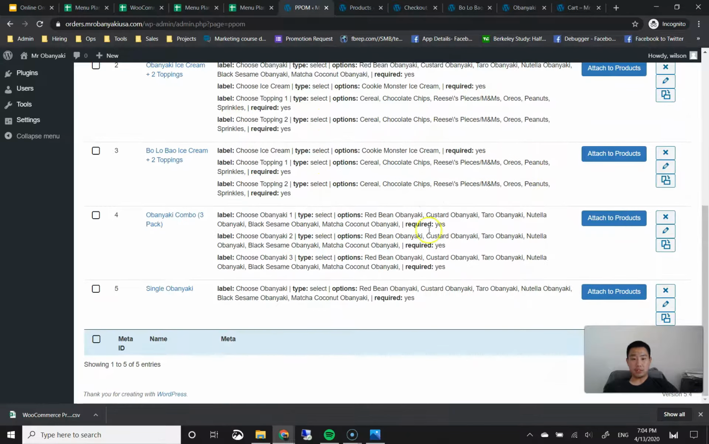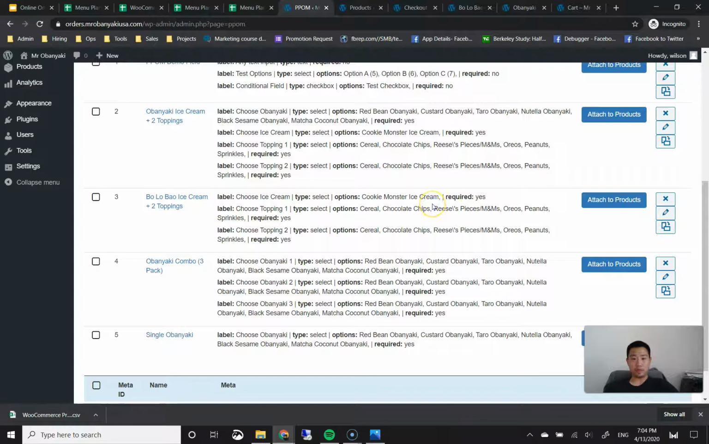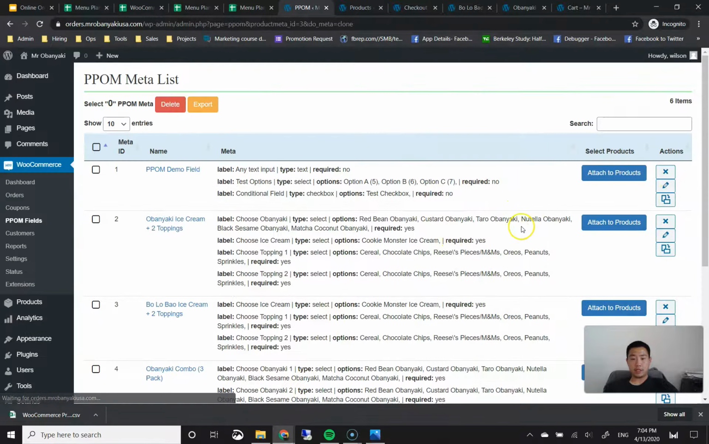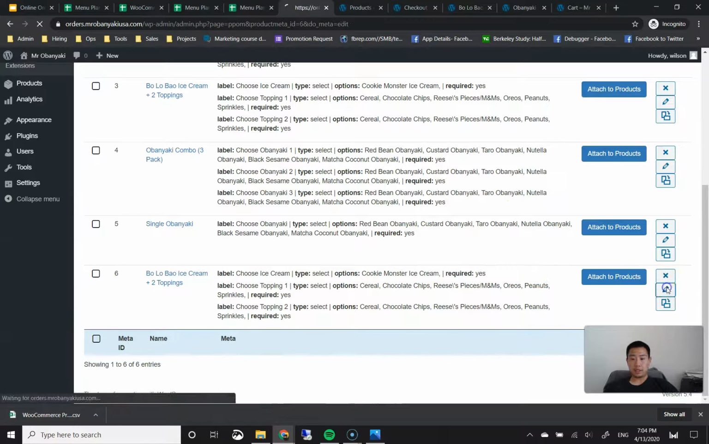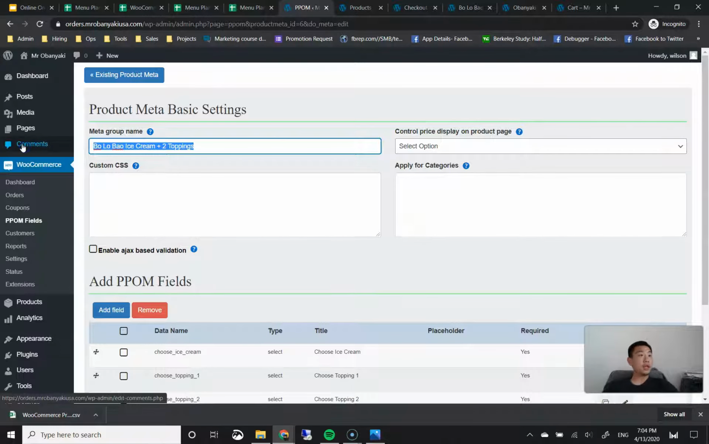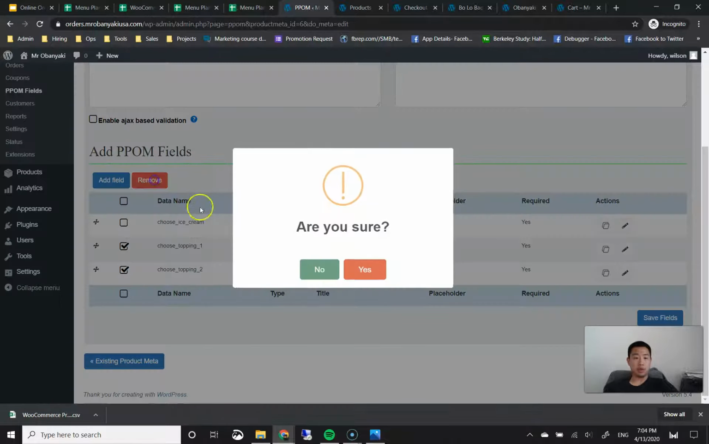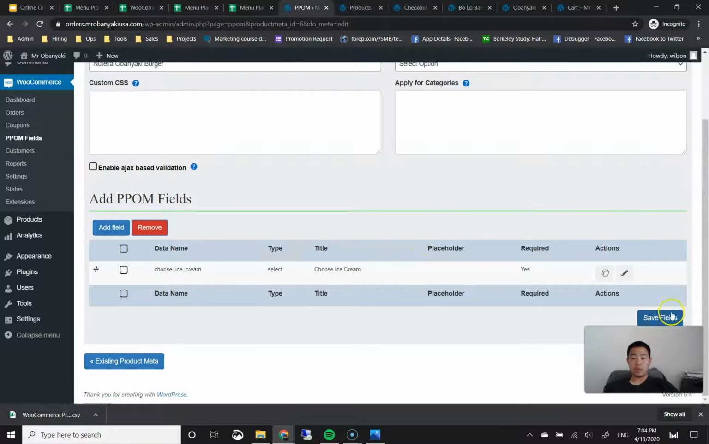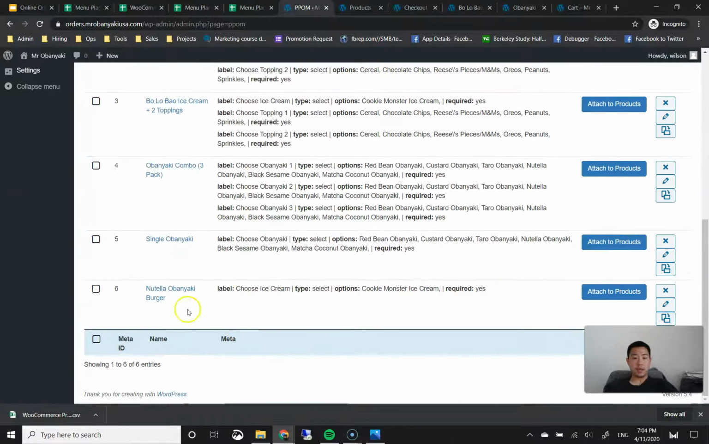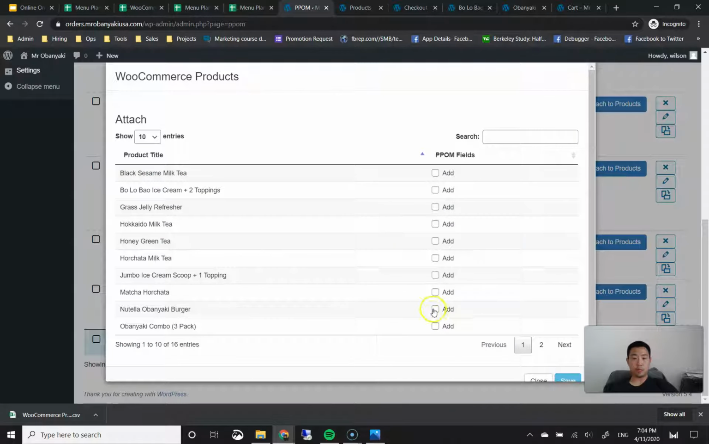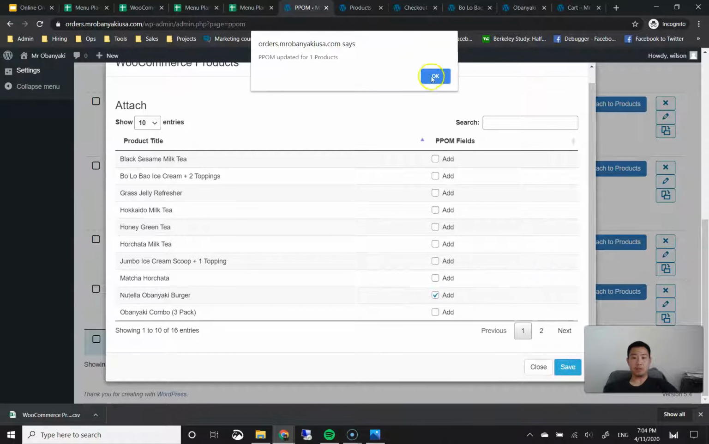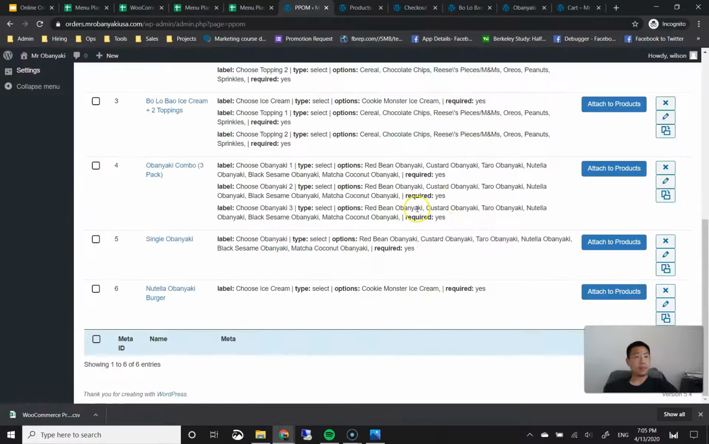copy one of these that had ice cream flavor so we don't have to re-enter them. Let's copy this bolo bao ice cream. Let's edit it by clicking on this pencil on the right side. And then we're going to name this Nutella Obanyaki burger. And since all you can do here is choose the ice cream, we're going to click on the check mark for choose topping 1, the check mark for choose topping 2, remove both of them, confirm it. And then on the bottom right, click on save fields. On the bottom left, click on existing product meta. And then we're going to assign it to the Nutella Obanyaki burger. Click on add, check mark, click save, get the confirmation, click OK, and there you go.